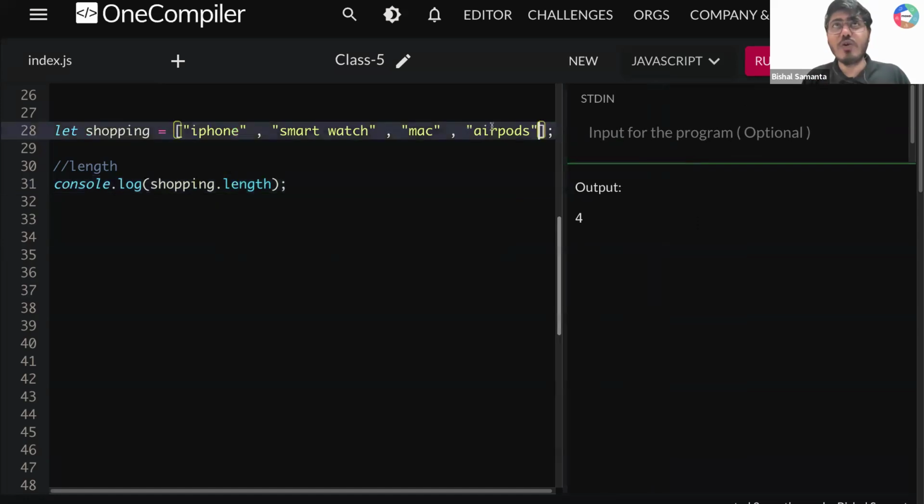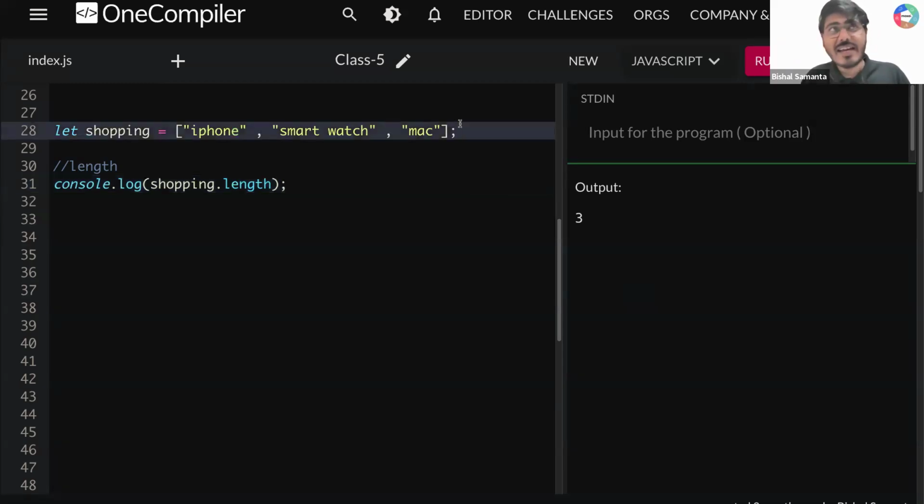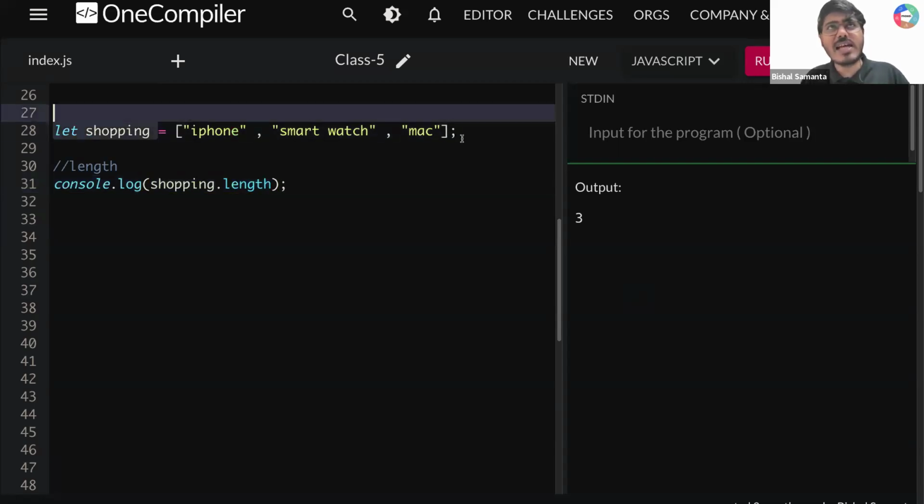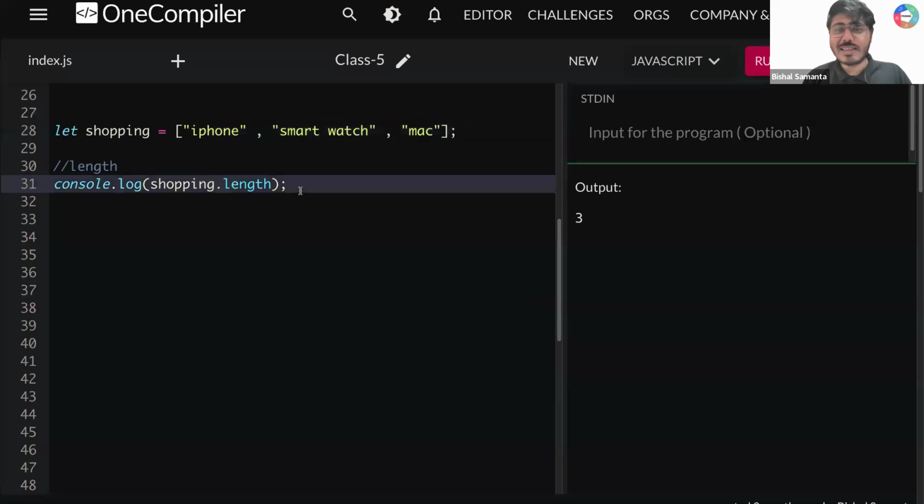Now you want to see some magic. If I remove this AirPod, can you tell me what the length is now? Now the length is 3, right? Now if I run this, what am I getting? I'm not getting 4, I'm getting 3, because JavaScript handles the logic. You don't have to worry. You create an array, and whenever you write array.length, JavaScript automatically tells you the length of this array. That means how many elements are stored inside this array. Is that clear to all of you guys? Done? How to calculate length?